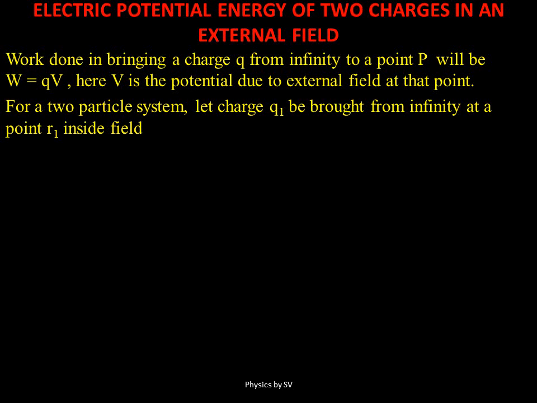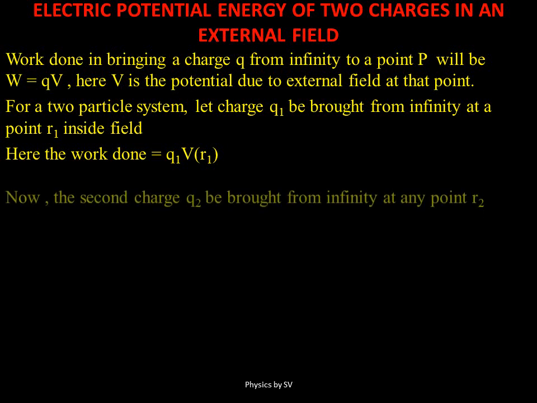So let us first bring q1 from infinity to any point r1 inside the field. Then the work will be the charge which is being brought times the potential at that point. This potential is due to the external field in which we have brought the charge.